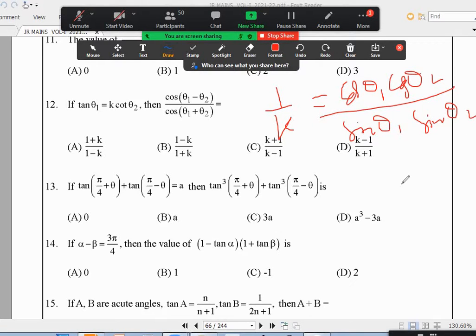Now we apply componendo and dividendo. You will get 1 plus k by 1 minus k equal to cos theta 1 cos theta 2 plus sin theta 1 sin theta 2. That is actually cos of theta 1 minus theta 2. And numerator minus denominator will be this. So the answer will be this. Okay.